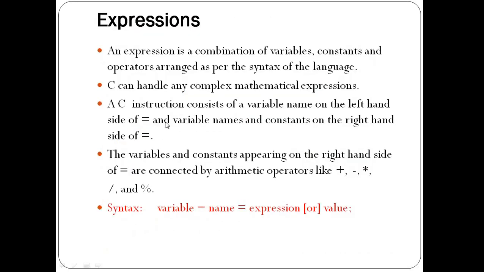Then the next concept is expressions. So what does expression mean? Expression is nothing but the combination of variable, constant and operators arranged as per the syntax of the language. Okay, so expression is nothing but a formula. We can say in mathematical words, expression is nothing but a formula.